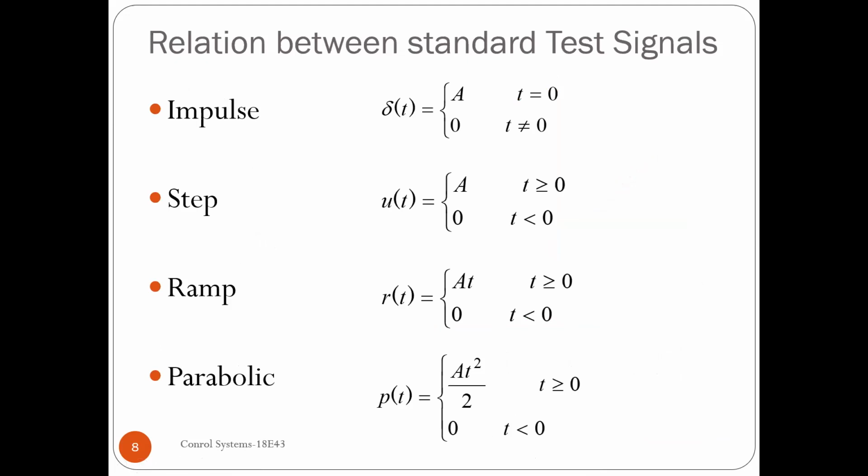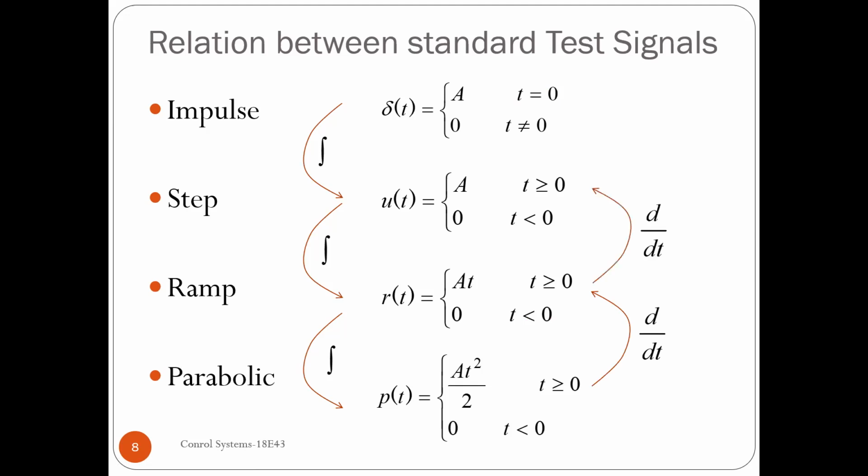Now, how are these test signals interrelated? We learned in the first module classes that if you integrate the impulse signal, you will get the step. If you integrate the step, you will get the ramp. If you integrate the ramp, you will get the parabolic signal. The other way, if you differentiate the parabolic signal, you will get the ramp. If you differentiate the ramp, you will get the step. If you differentiate the step, you will get the impulse. So they are highly related here.